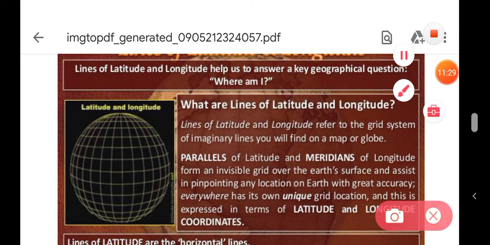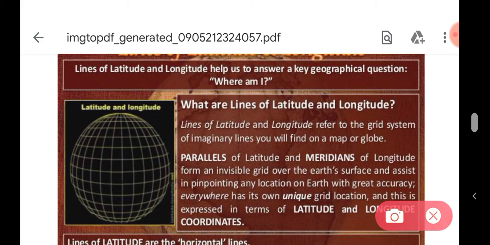What is parallel? Parallels of latitude and meridians of longitude form an invisible grid over the earth's surface and assist in pinpointing any location on earth with great accuracy. Everywhere has its own unique grid location, and this is expressed in terms of latitude and longitude coordinates.